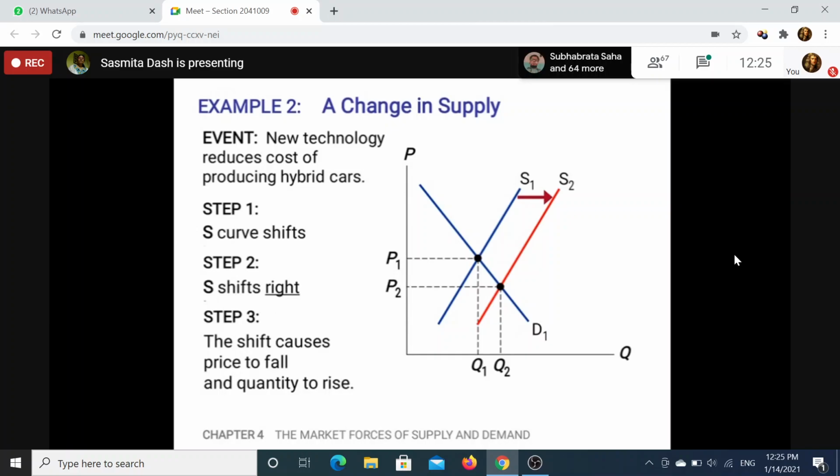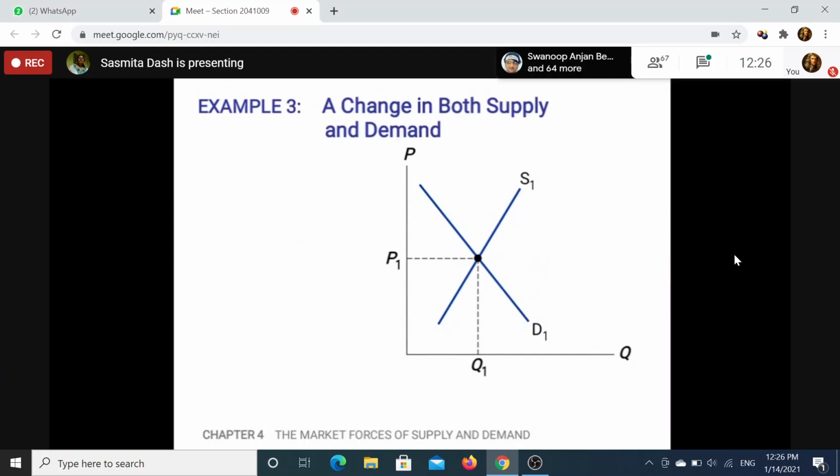Here you see one factor. What you understood here is that when there is a change in one factor only, either demand or supply, only one thing is changing, so you will get one diagram for each. For example, let me go back to what you are getting.